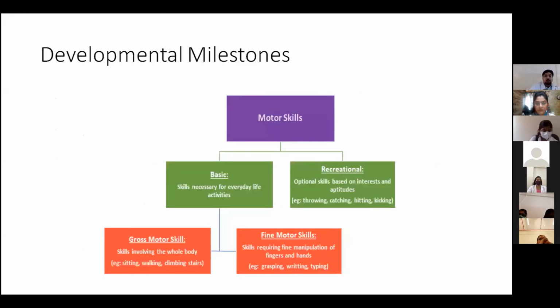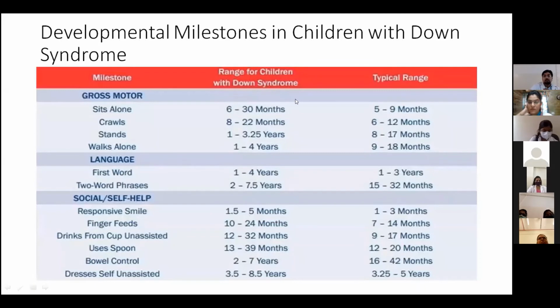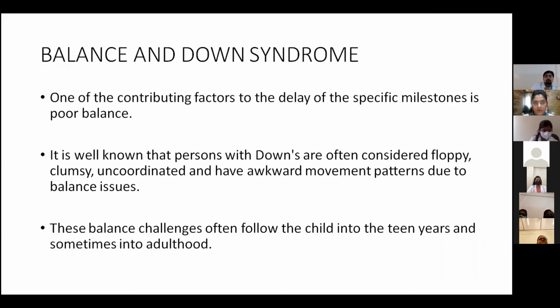So this is the normal developmental milestone. We always follow the ontogenic pattern. There are some gross and fine motor skills. We do the assessment, and these are the abnormalities compared with the normal range. So you can see there is a delay in every type of development, whether gross motor, language, social, or self-help. When you compare with the normal developmental range, a delay in development can be seen.